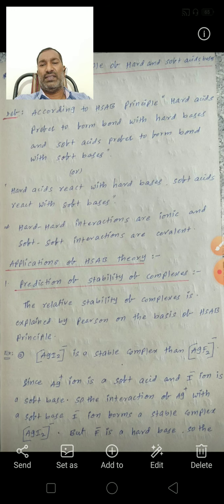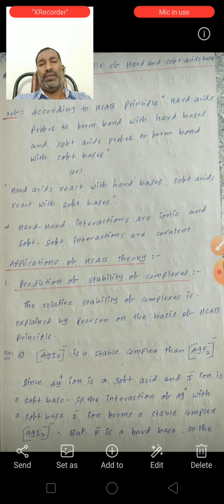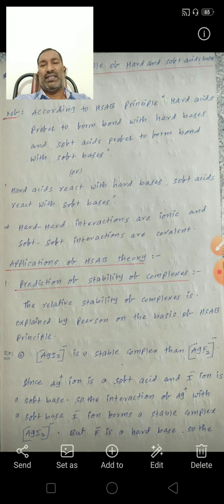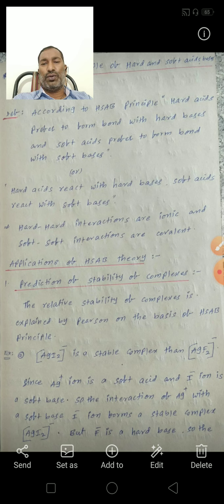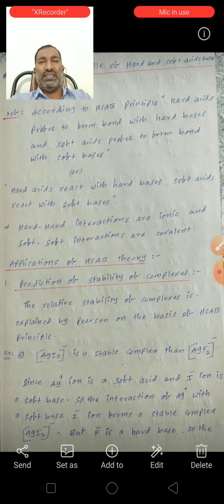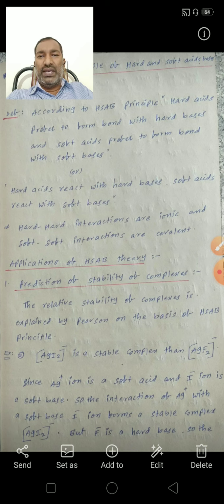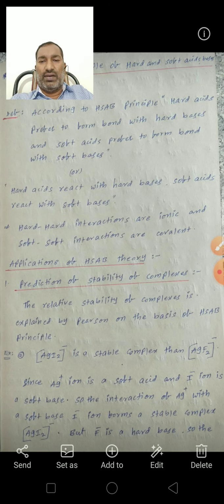Hard acid and hard base interactions form ionic compounds, and soft acid and soft base interactions form covalent compounds, because hard acids and hard bases have a large electronegativity difference, and soft acids and soft bases have almost the same electronegativity. So this is the Pearson HSAB concept.